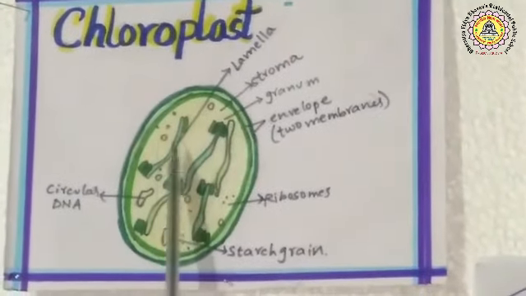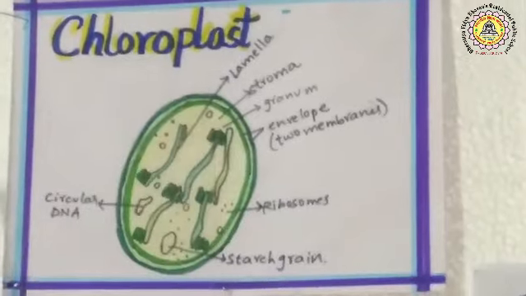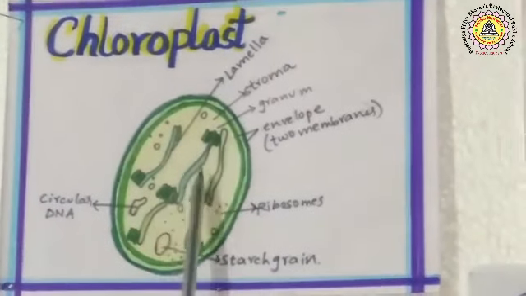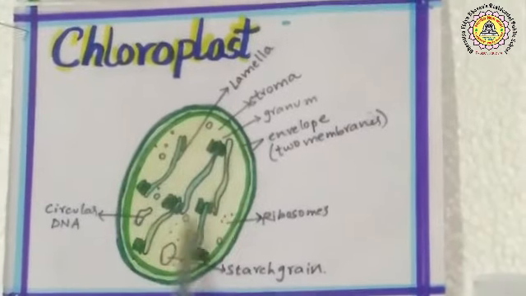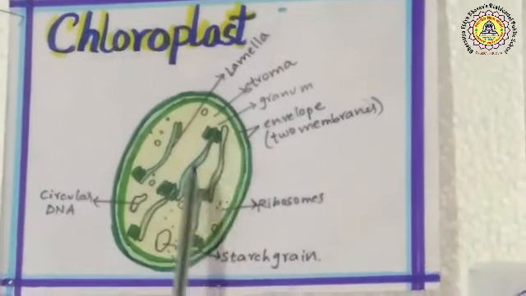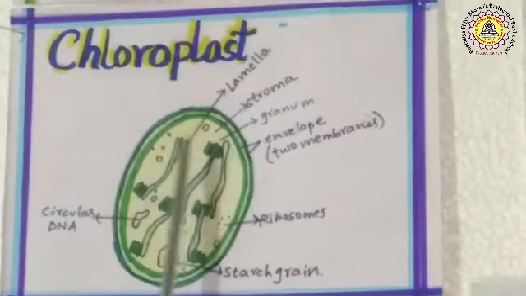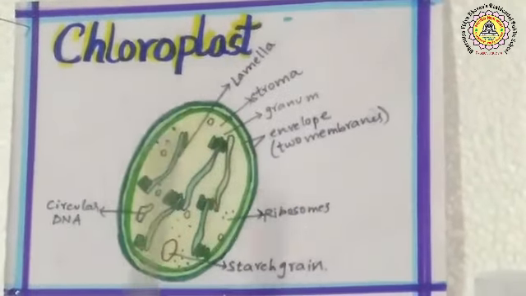Chloroplasts or plastids are known as semi-autonomous organelles because they have their own DNA, so they are able to make their own proteins, and they are self-replicating organelles also, as they have the power to divide like mitochondria.